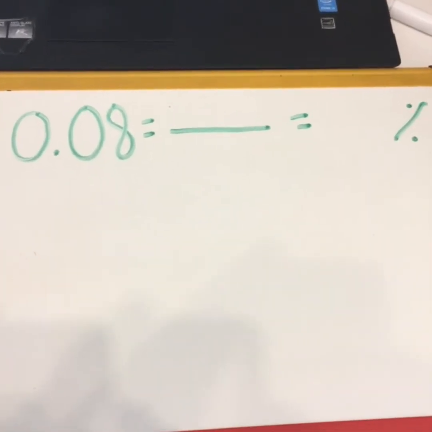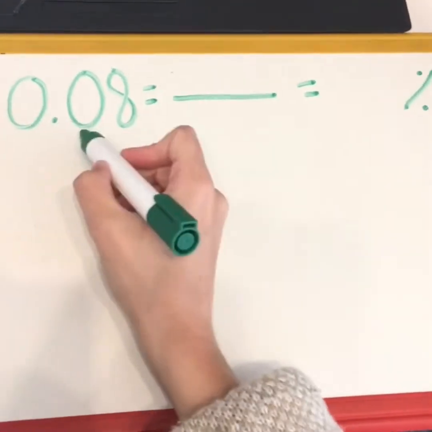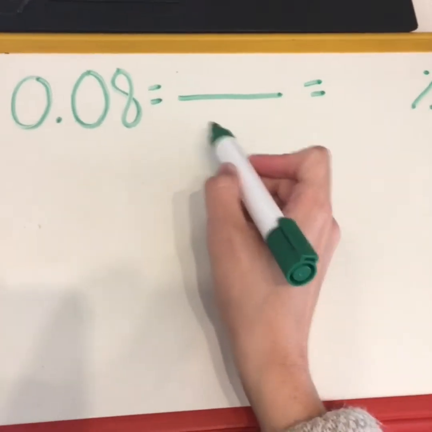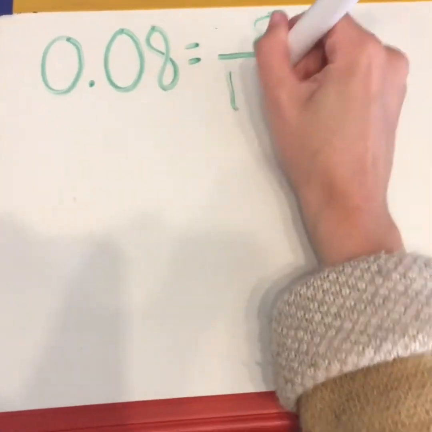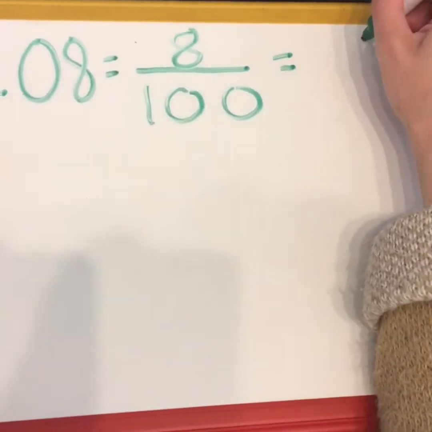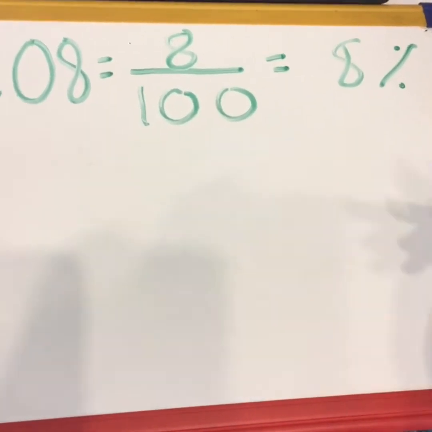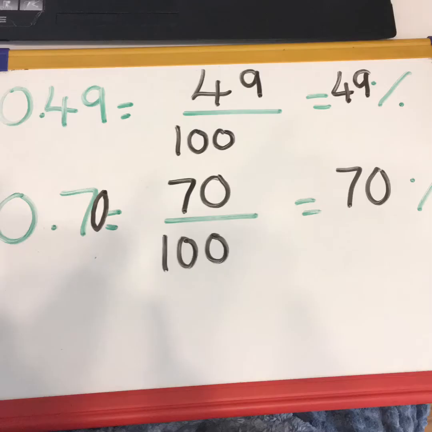Okay, next one, converting decimals to percentages. So I've got 0.08. How could I write this as a fraction? Well, this 8 is in the hundredths column and there isn't any tenth, so it's 8 hundredths. How would I write this as a percentage then? It would just be 8%. Okay, have a go at working these two out. So pause the video, have a go, and then we'll go through the answers.